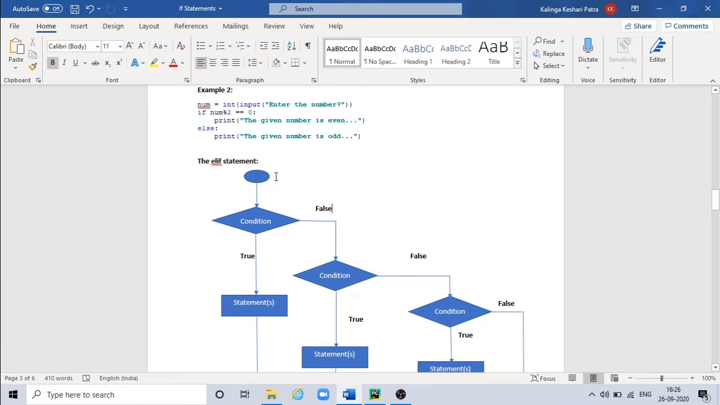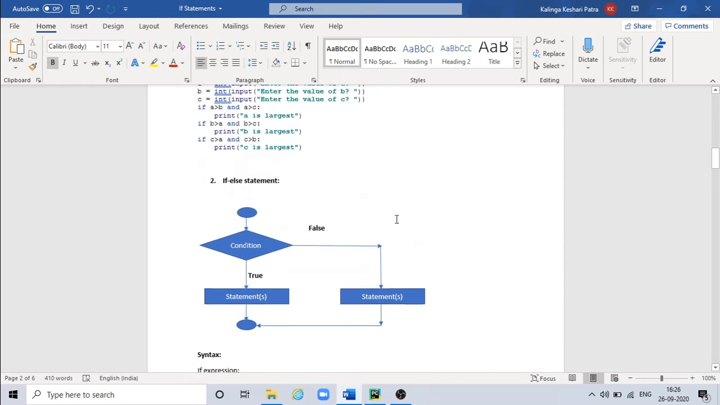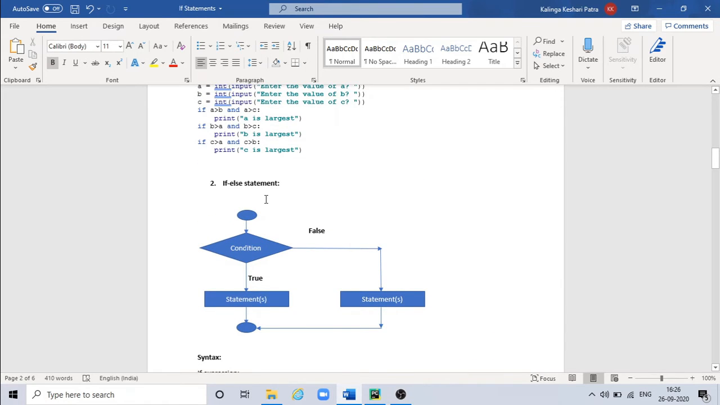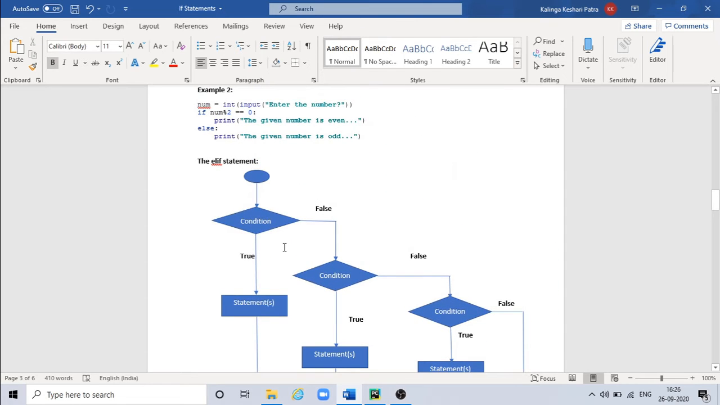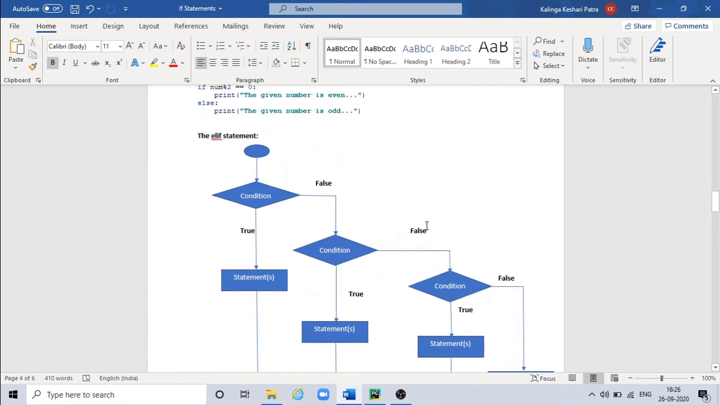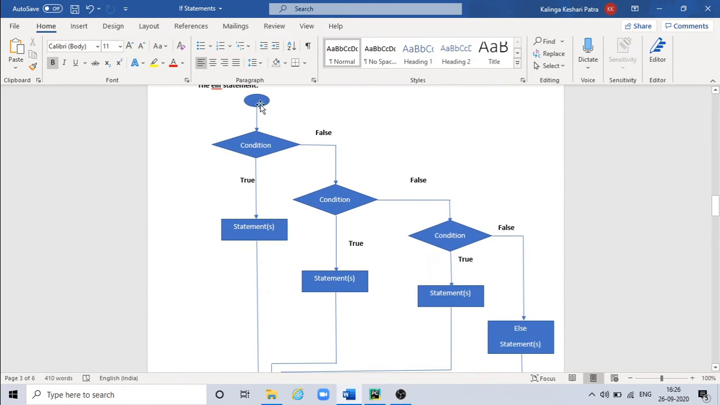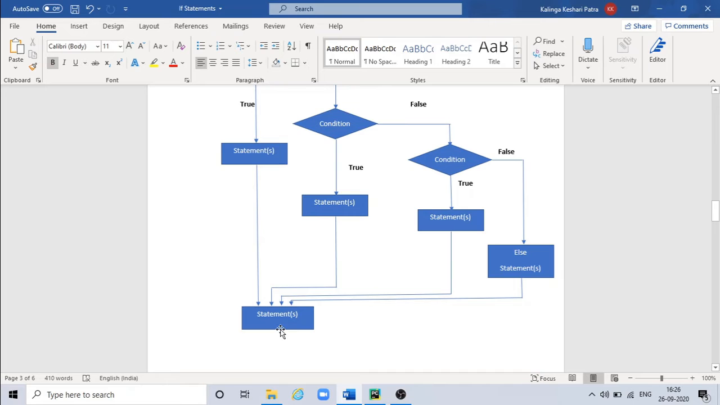Next is the elif statement. This elif statement is one type of if else statement. So the difference I'll tell you. It will start with if else, but inside if else it will be elif. So elif means else if. So let's understand the concept first. It will check for one condition. If it is true, then this statement will get executed, then it will come out of the if statement.